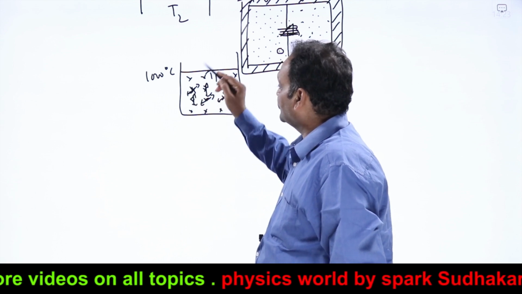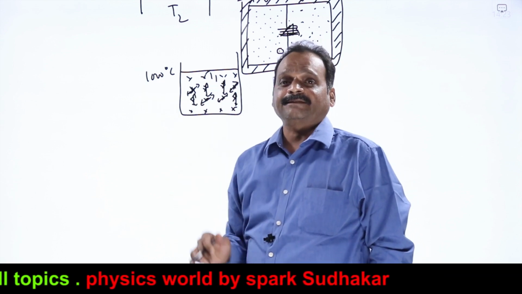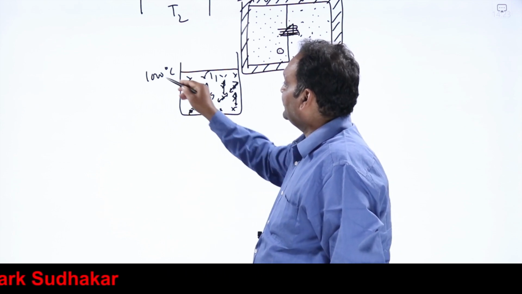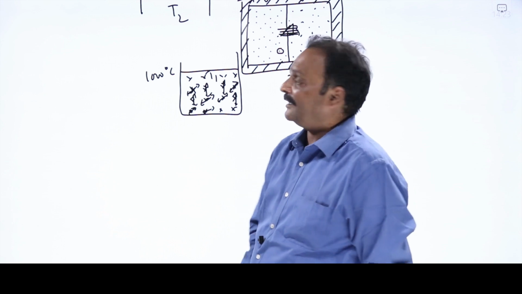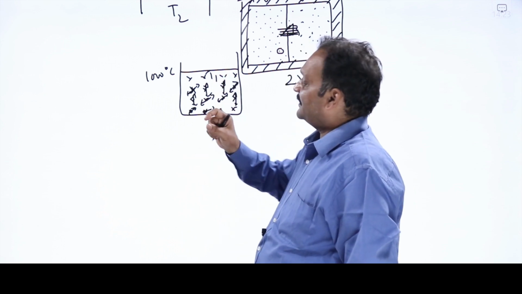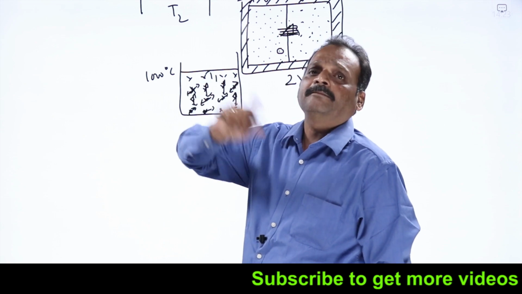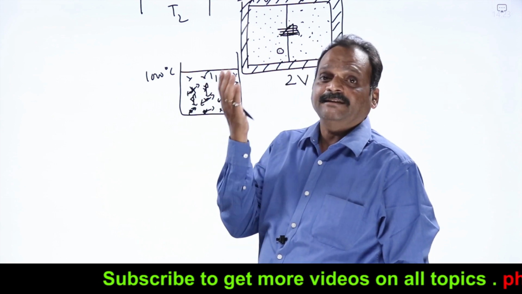In the case, once we go to solid state physics, we'll call it lattice vibrations. Now, this thermal agitation will keep on increasing as temperature keeps on increasing. When we keep on increasing temperature, atoms will start vibrating with more and more amplitude, more and more violently. Thermal agitation keeps on increasing.